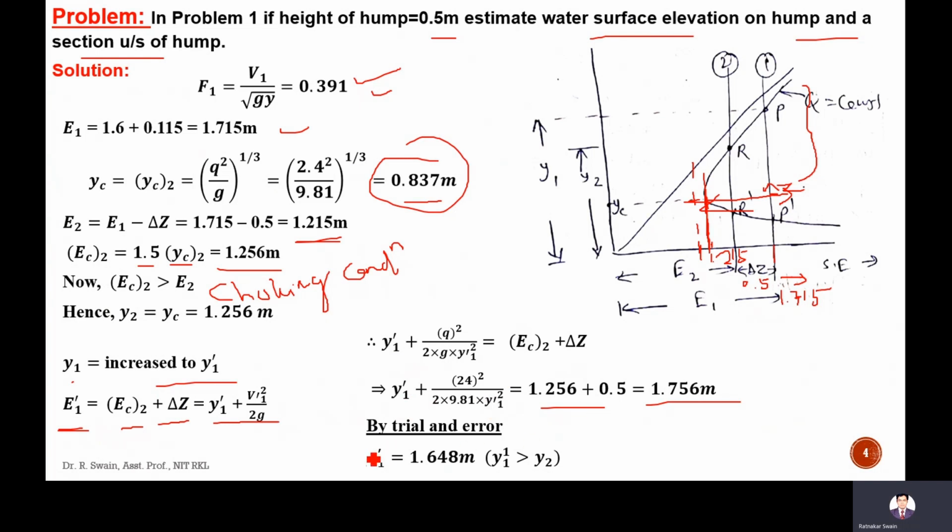By trial and error method, Y1 dash is calculated as 1.648 meter. So Y1 dash will be more than Y2, which is obvious. And here Y2 will remain at YC, 0.837. Y1 is this 1.6 meter. Y2 will remain at YC, which is 0.837.